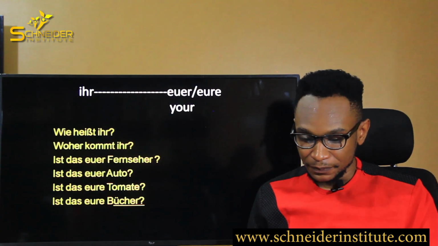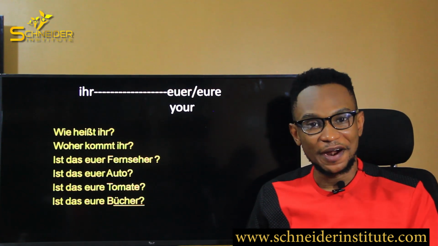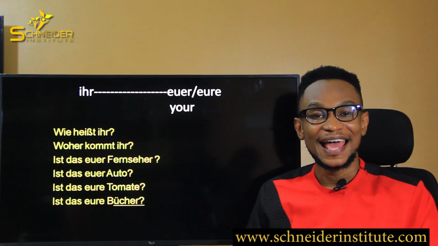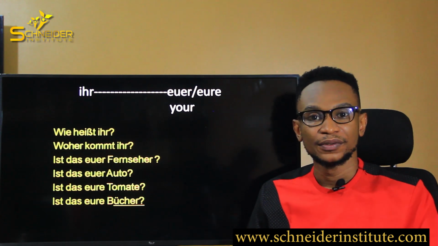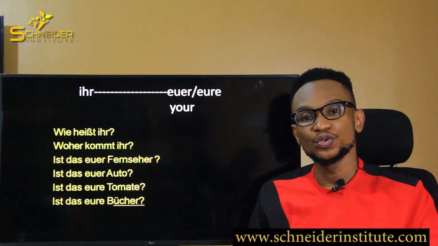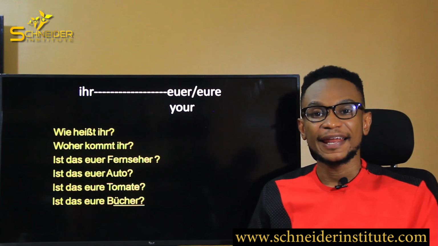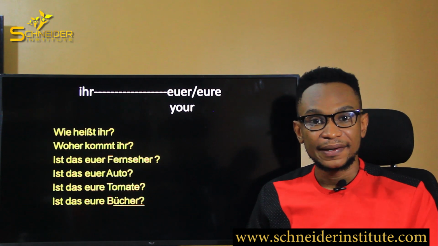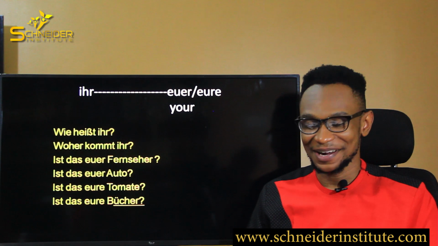Don't forget. All right, now we're going to see the next one, and the next one is ihr, I-H-R. I'm sure you remember ihr from the pronouns. Do a recap of the pronouns so we learn the pronoun. Ihr means you all. Okay, it's a plural way of saying you all at the same time, or you people, as the case may be. Now, its possessive will be your, which is euer and eure. Euer and eure. Okay, all right, not difficult.